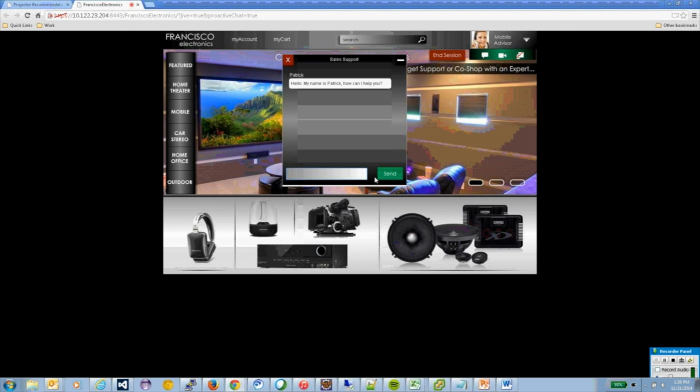So when we show the other side of this, when we show this interaction from the agent view, you'll see all of the tools that Patrick has available to him right now on his desktop to see a lot of information about who I am and why I'm calling. But for now, we just begin with a simple chat request. So I give him some information on why I'm calling.